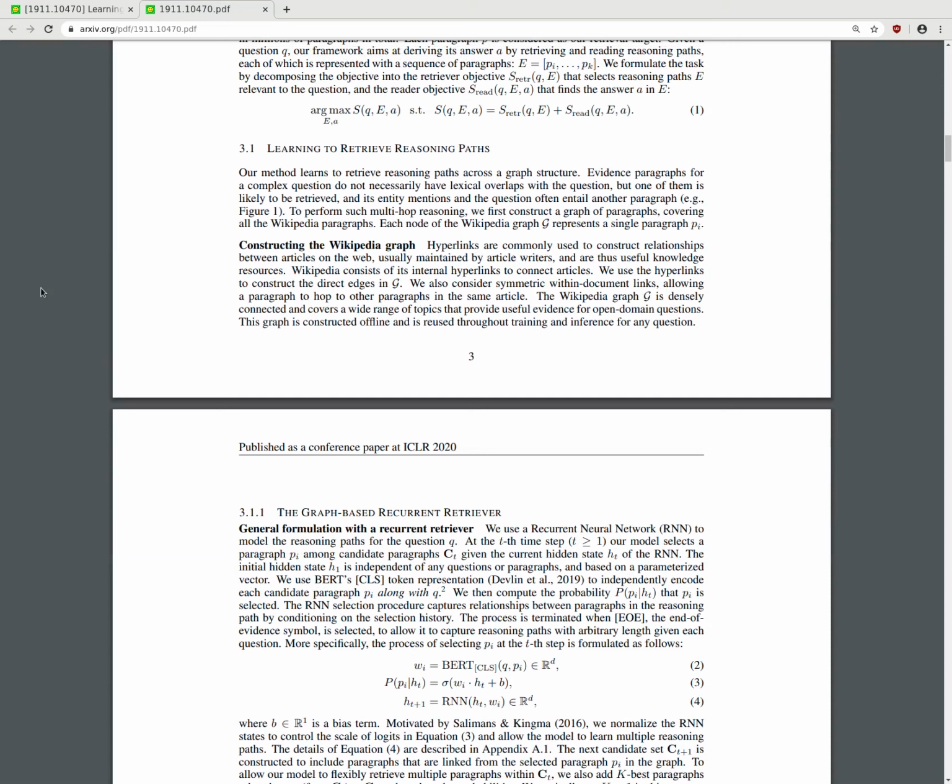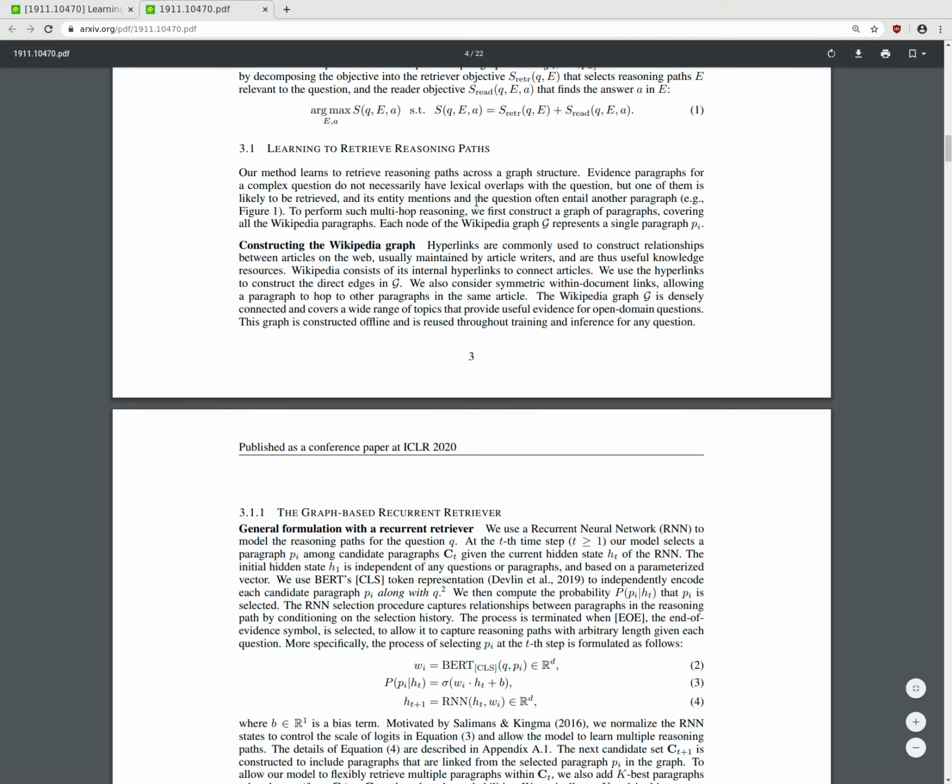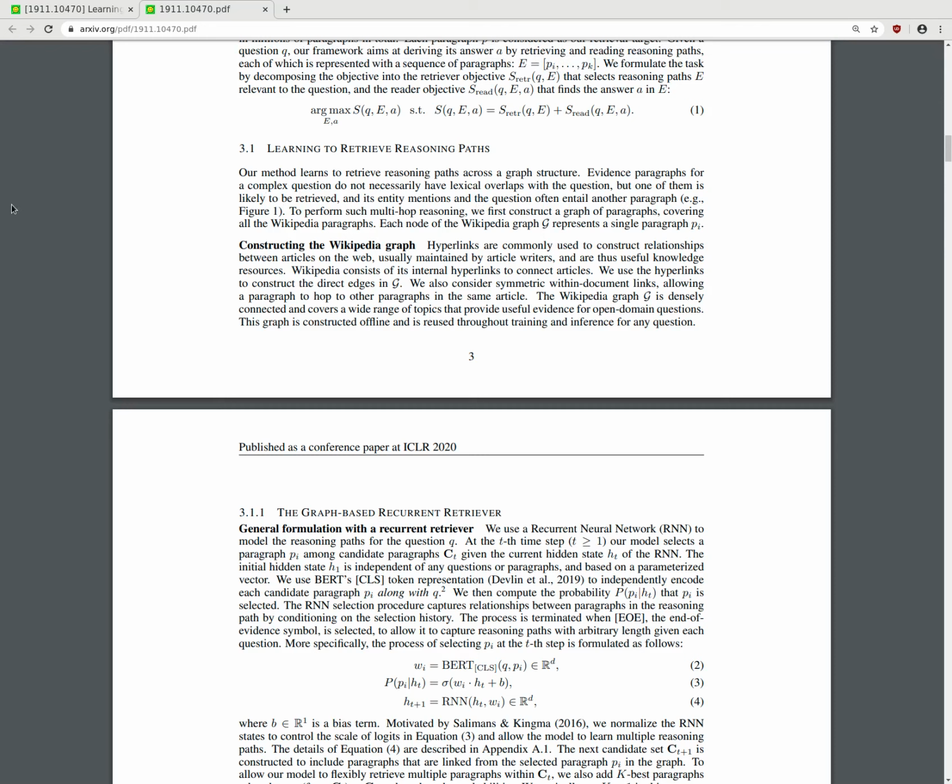Our method learns to retrieve reasoning paths across a graph structure. Evidence paragraphs for a complex question do not necessarily have lexical overlap with the question, but one of them is likely to be retrieved, and its entity mentions and the question often entail another paragraph, for example, in figure 1. To perform such multi-hop reasoning, we first construct a graph of paragraphs covering all Wikipedia paragraphs.